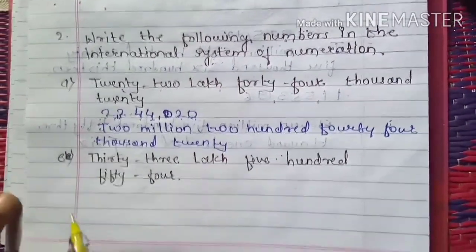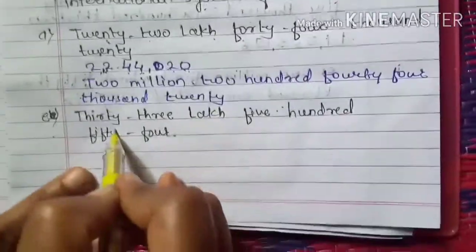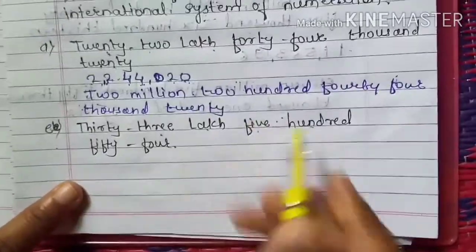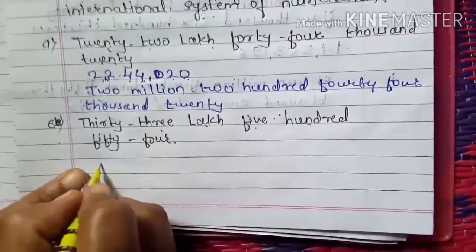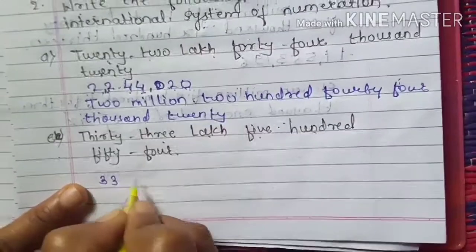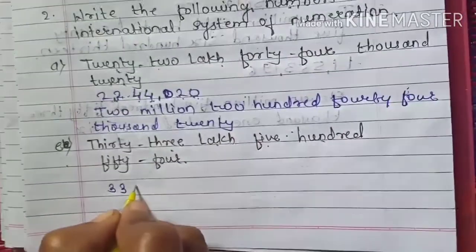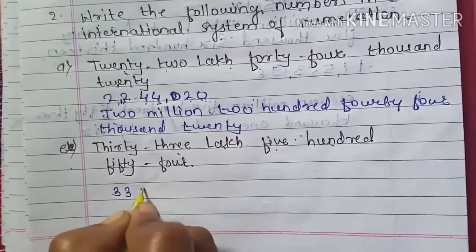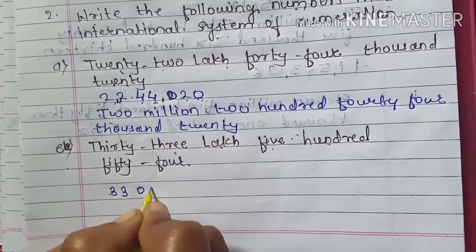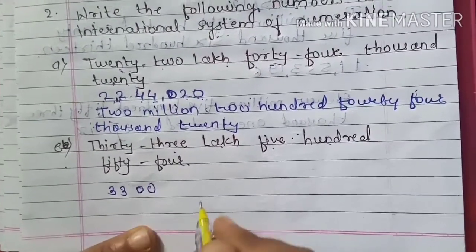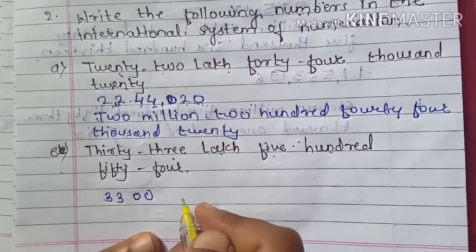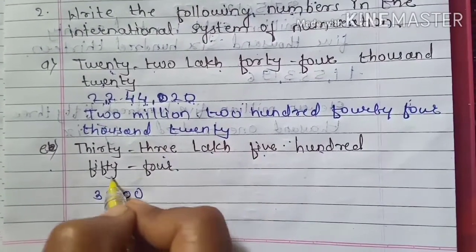So see here, the next question is, it is even question, 33,554. So write down the number, 33 lakhs. 500 is there, so 10,000 and 1,000 place is not given, so put zeros there. Then 554.